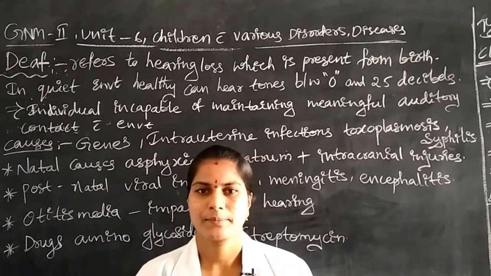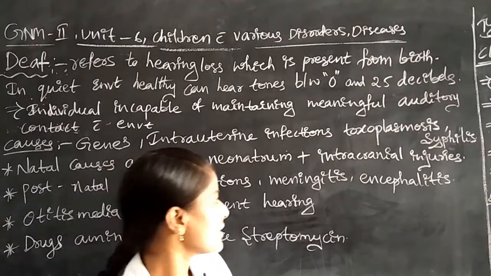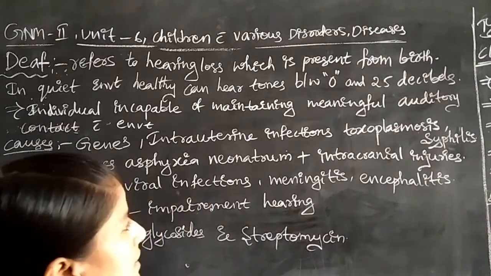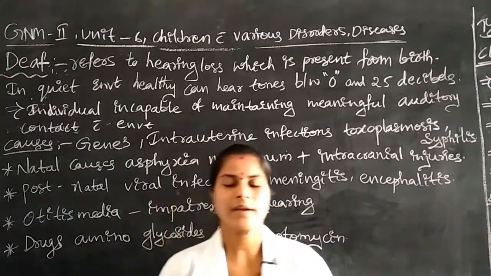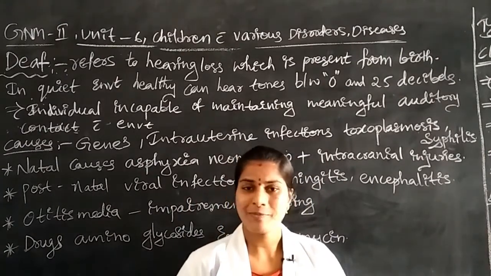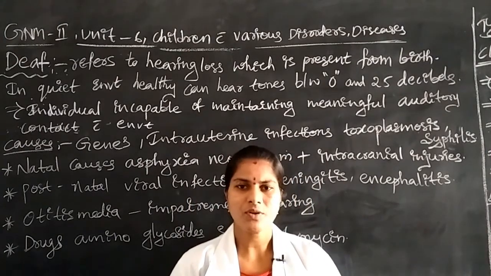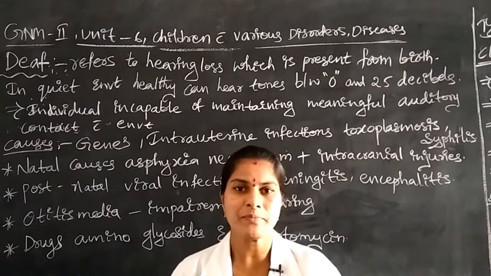Then the children may have one problem of death. Next, sometimes the children are having intracranial injuries. When the mother is going to give delivery through the episiotomy, what happens is a large-sized cranium is there at crowning time.